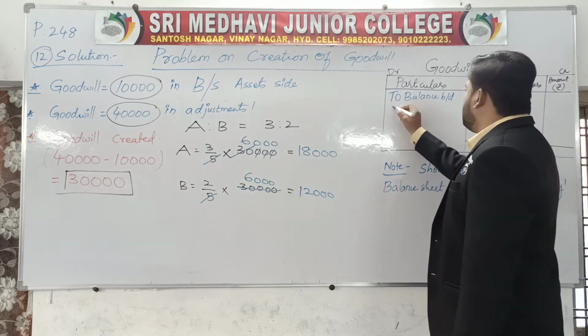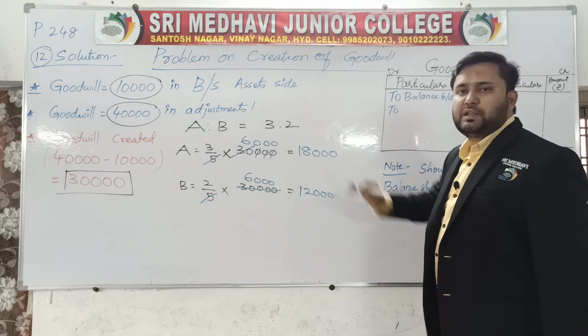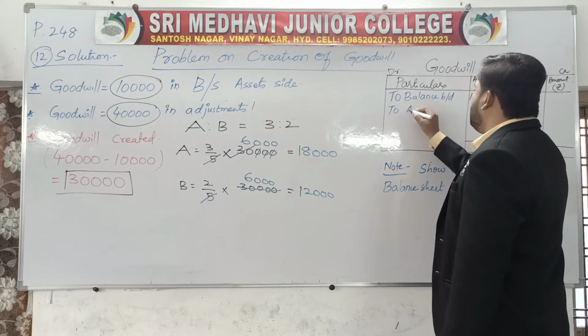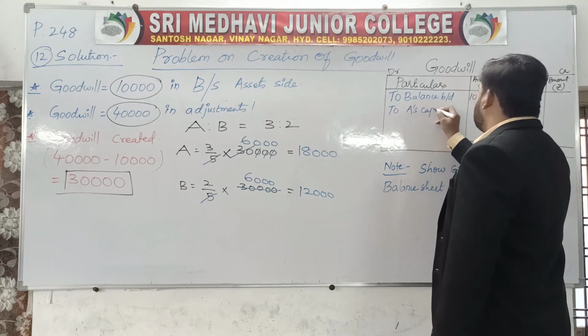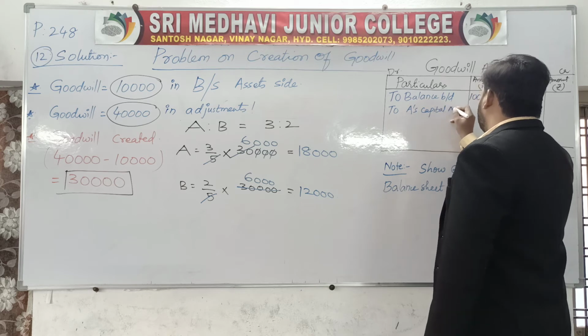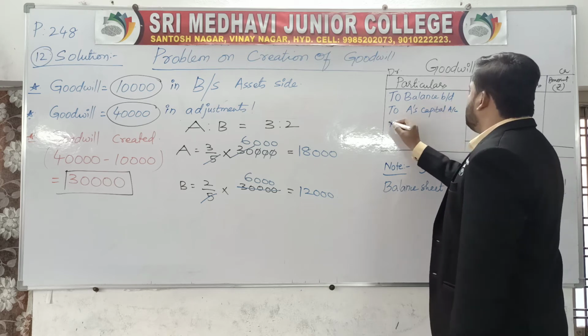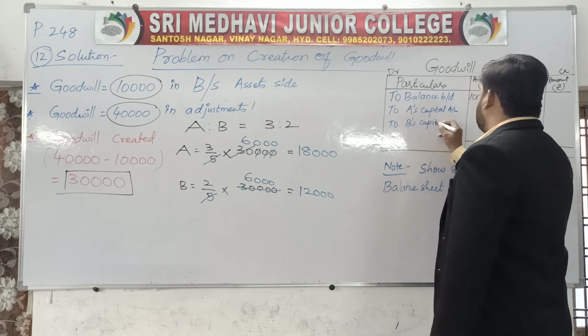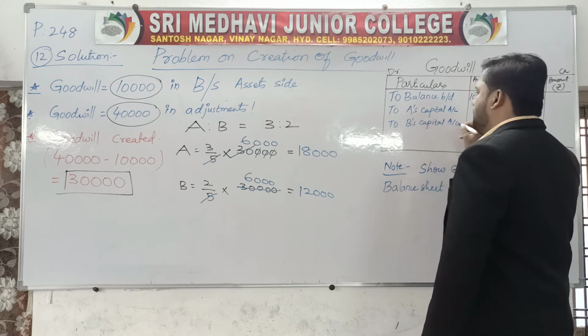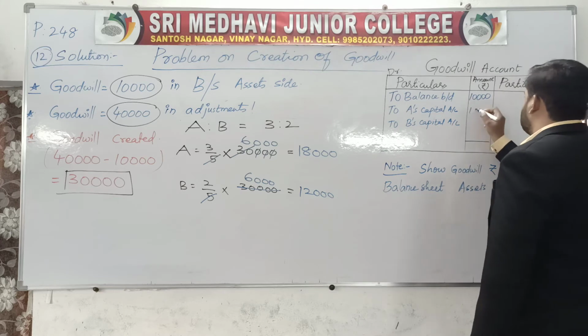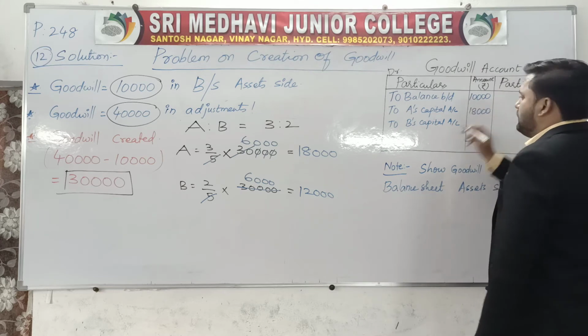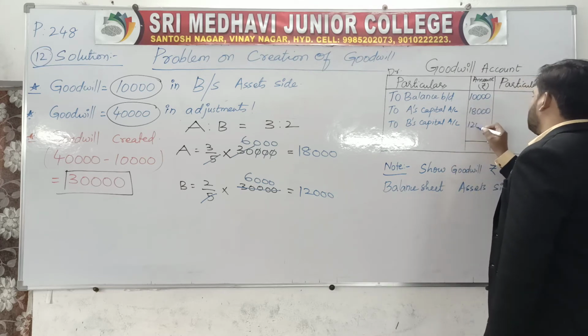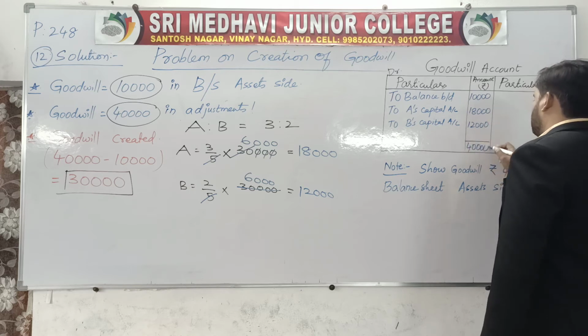Now the creation of goodwill of 30,000 is distributed to A's capital account and B's capital account. A's capital account 18,000, B's capital account 12,000. Now this total is 40,000.